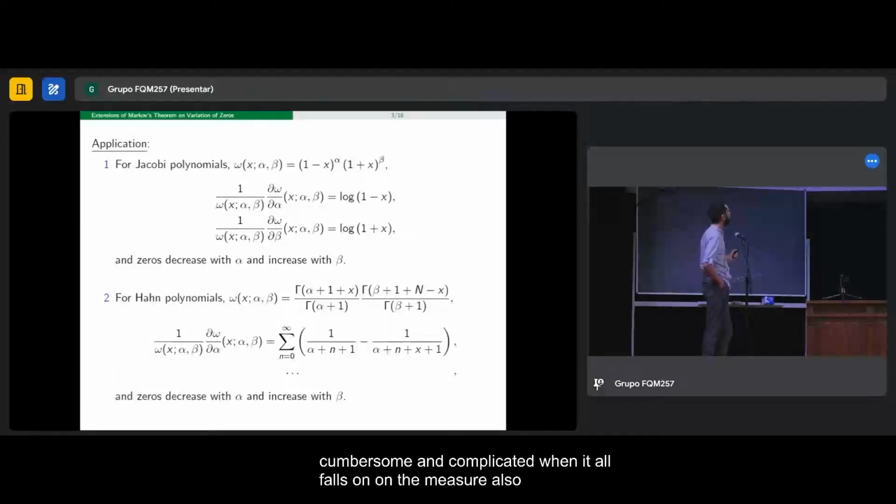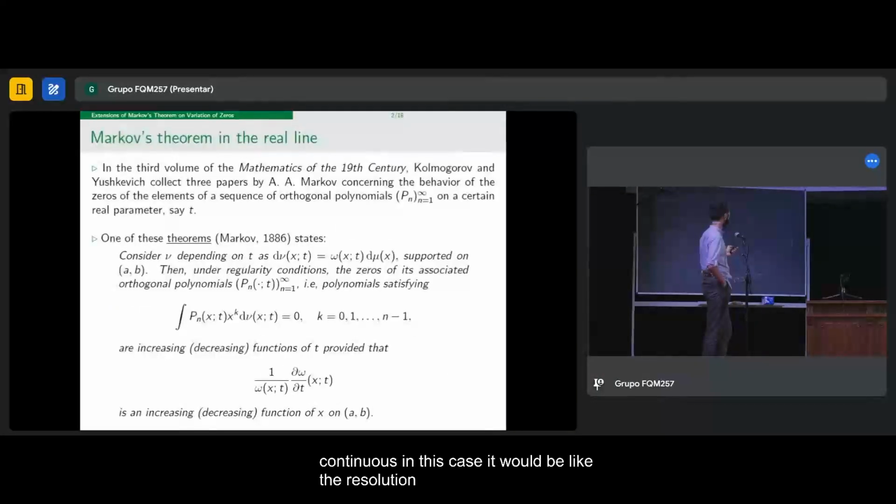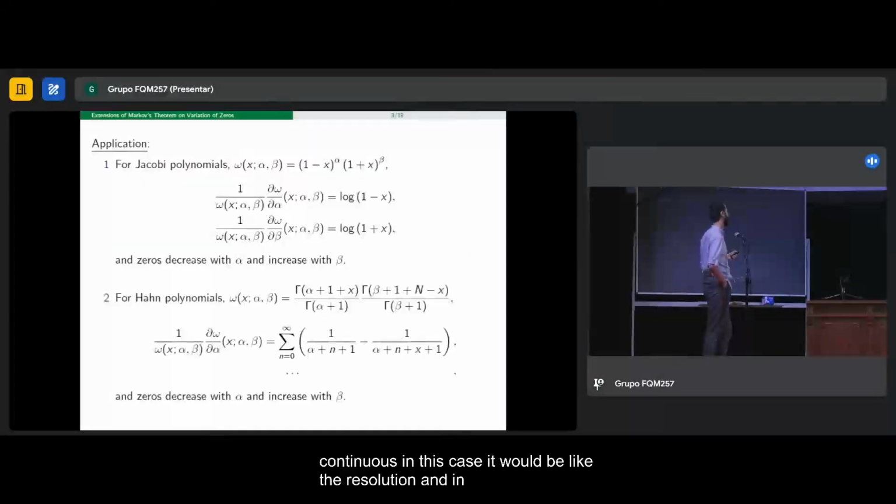Also notice that in this case, with respect to the absolute continuity, we have a continuous measure. I mean this mu. And in this case, for the Hahn polynomial, it is discrete. So the original proof by Markov only considered the Riemann case, and later on it was extended by Szegő to consider any arbitrary measure.